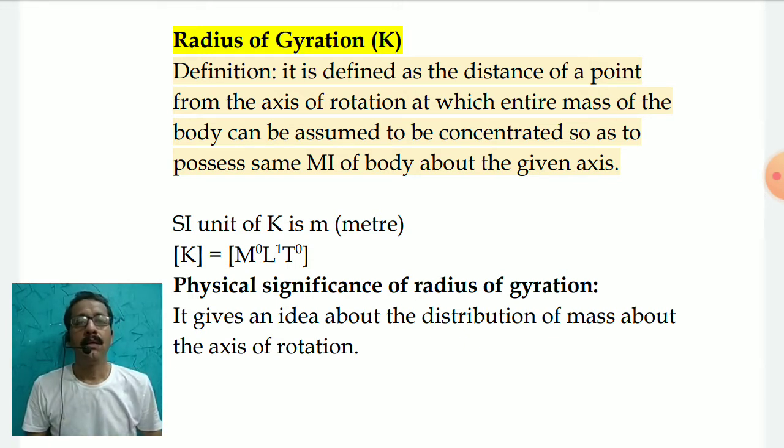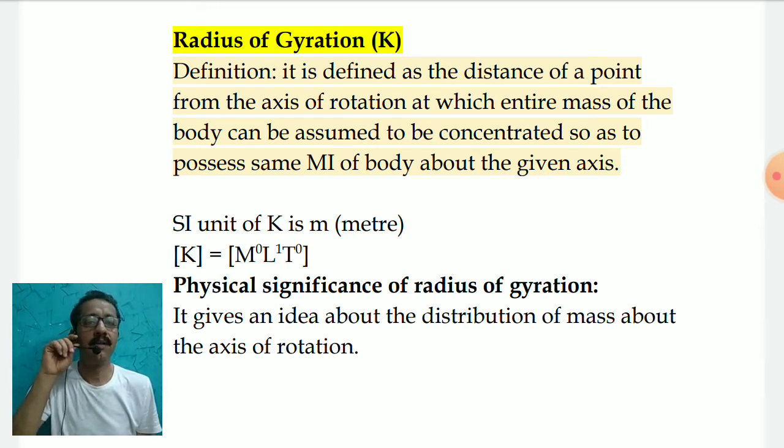However, when I say the point at which the entire mass of the body can be assumed to be concentrated, please keep in mind that I do not mean by any means that point to be the center of mass of the body. I don't mean that. It is just a virtual imaginary point, and that radius of gyration distance can even lie outside the object. So it is actually not going to be a problem for us. That's just a hypothetical distance.